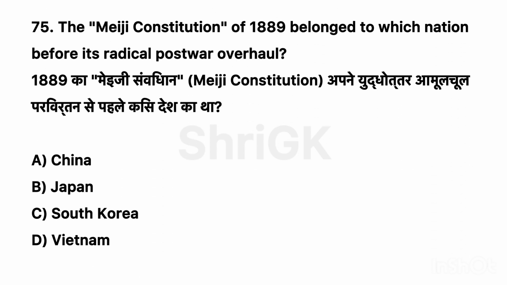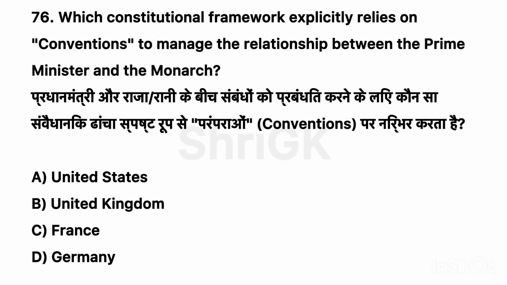75. The Meiji Constitution of 1889 belonged to which nation before its radical post-war overhaul? Correct option B. Japan. 76. Which constitutional framework explicitly relies on conventions to manage the relationship between the Prime Minister and the monarch? Correct option B. United Kingdom.